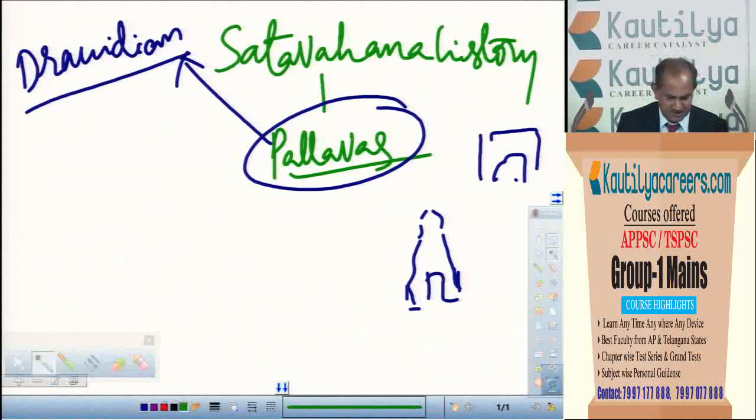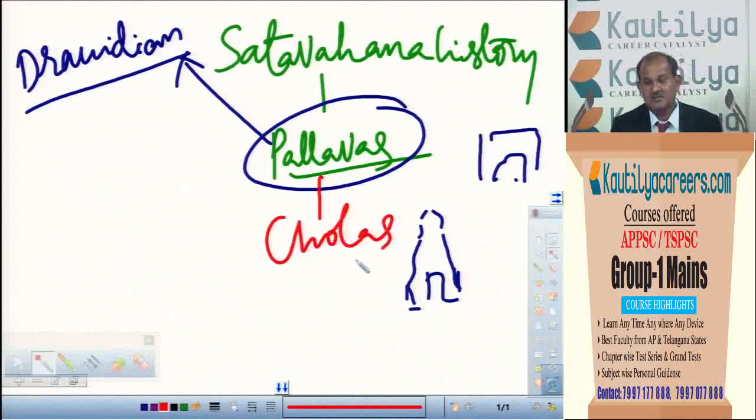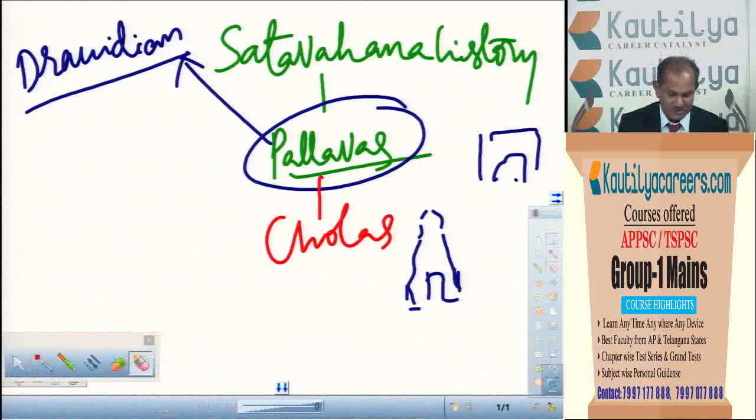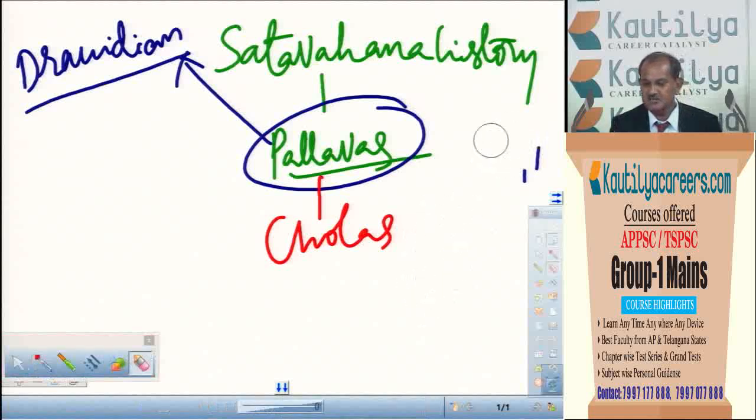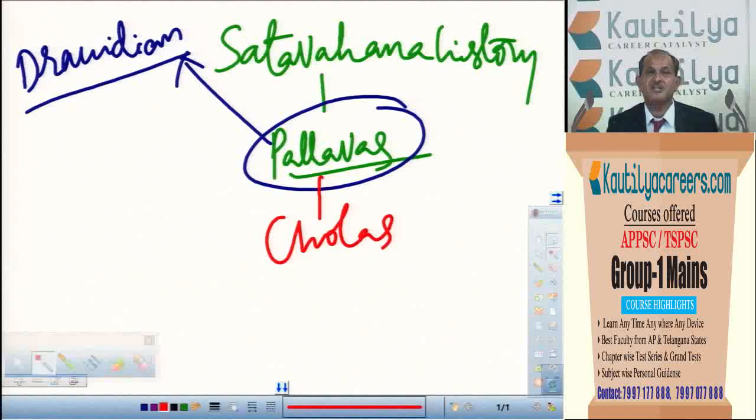After the Pallavas, the important period in the southern part of the country was the Cholas. When you study the Cholas, again administration is very, very important. You may get a question, sir, did they serve the culture or not? Yes, Indian culture was patronized by these people. They also constructed many, many monuments, but most of them are structural temples only. The temple style developed by the Pallavas reached its peak by the time of the Cholas. The temples constructed by the Pallavas were small, but the Cholas built very big temples.